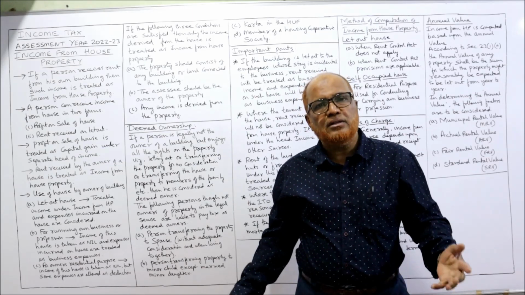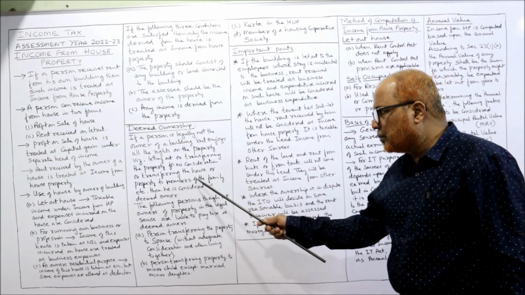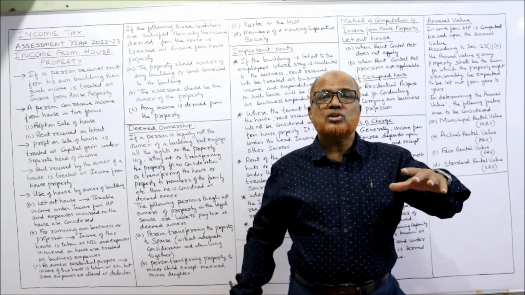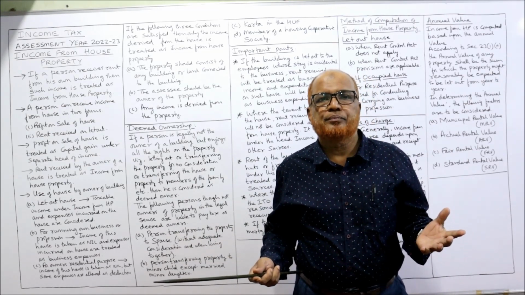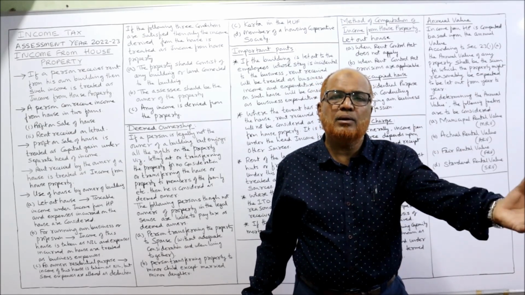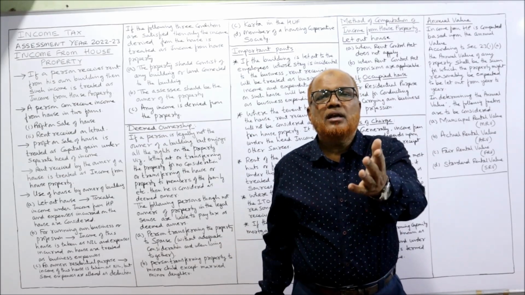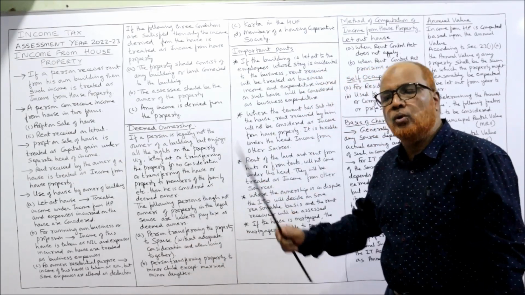You are not the real owner, but income tax will treat you so. Example, the property to members of the family, etc. Sometimes the property is transferred to the members of the family without any consideration. Without any consideration, one person has transferred the property in the name of another person in the same family. The Income Tax Act will say the transferor will be treated as a deemed owner.